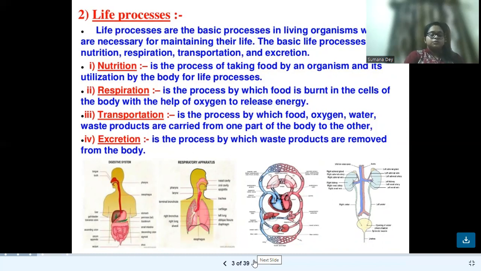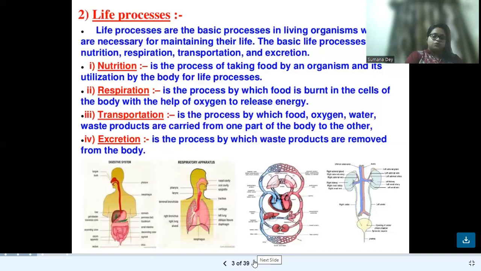First, we come to nutrition. Nutrition is the intake of food by any living being. Nutrition helps to utilize the food and gives energy to perform any functions of life. Next comes respiration. Respiration is the process by which the food we take gets burnt with the help of oxygen and thereby helps to release energy to perform any functions or any work done by us.